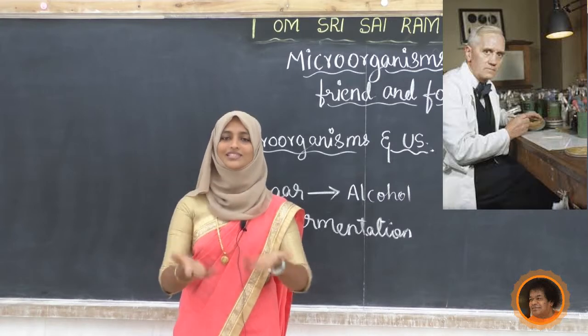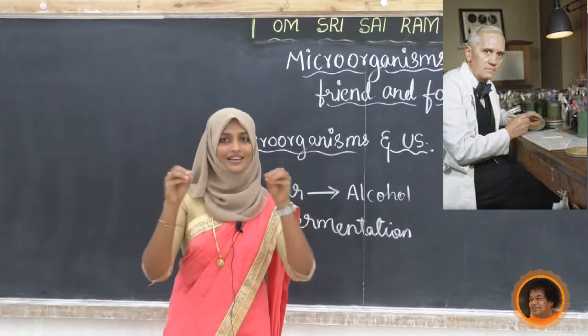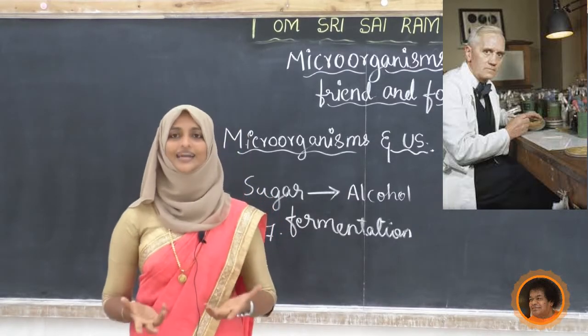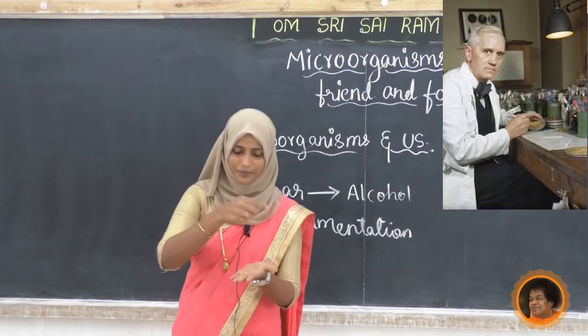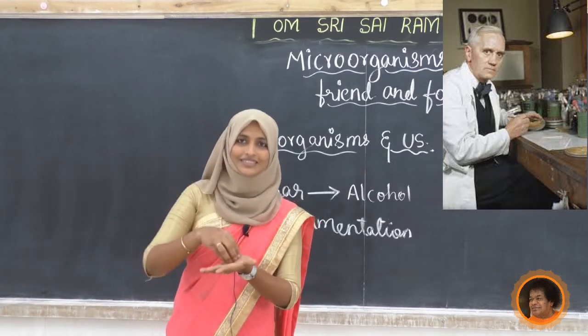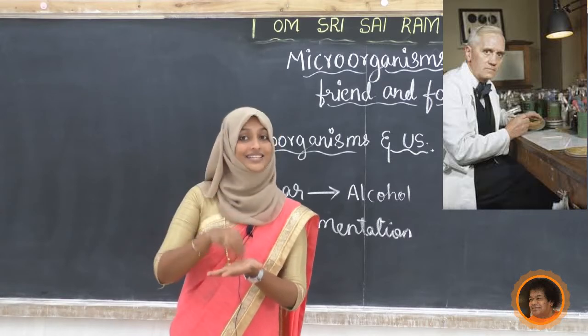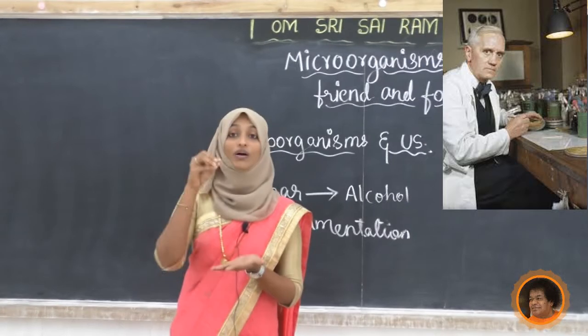Once he was culturing some bacteria in his laboratory. He was preparing a culture plate and cultivating bacteria in it, studying something related to bacteria at that time. What happened?